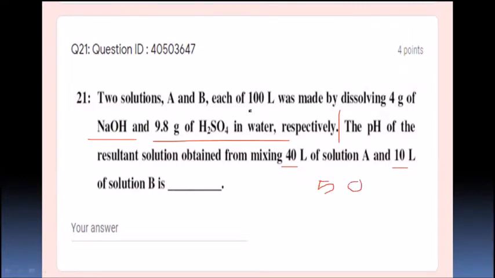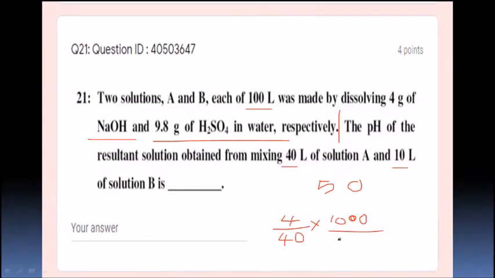What is the solution A? They have 100 liters made by dissolving 4 grams of NaOH. So what is the molecular weight of sodium hydroxide? 40. Weight by molecular weight, into 1000 by V. I am calculating molarity.